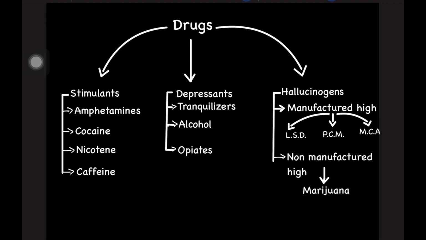अगर हम बिल्कुल बेसिक से स्टार्ट करें, what do we mean by a drug? तो अगर हम एक ब्रॉडेस्ट सेंस में बात कर रहे हैं, a drug is simply any chemical substance that can produce a biological effect in a living organism, right? So it produces a biological effect on any living organism.